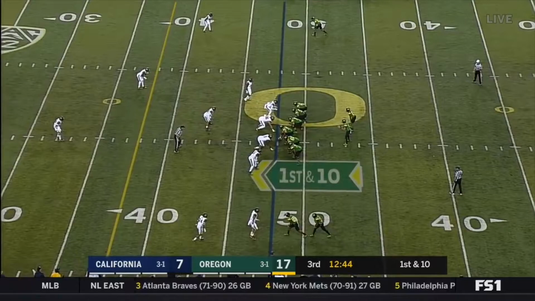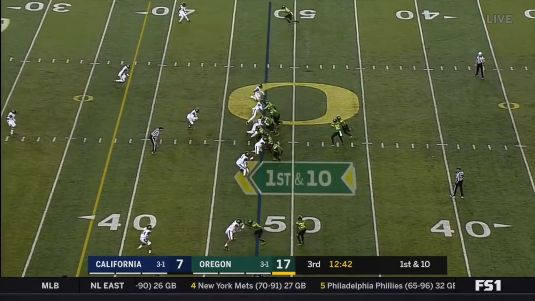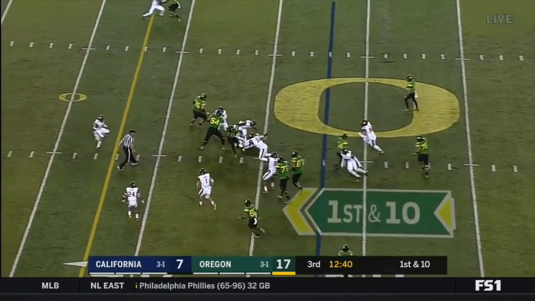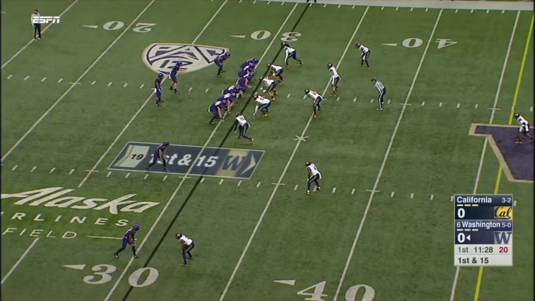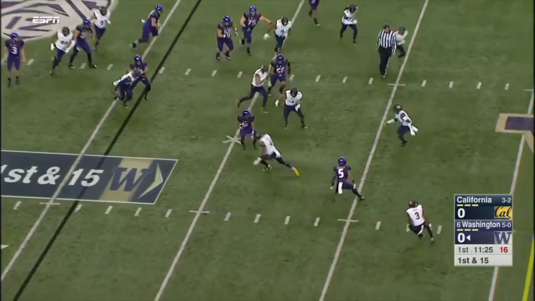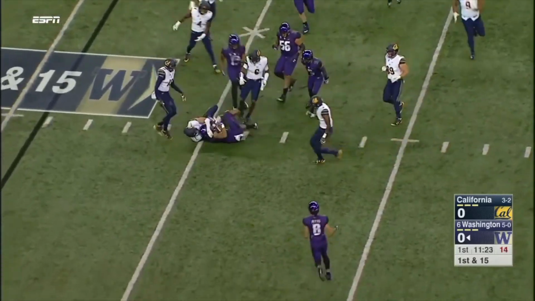And with that in mind, I want to look back at the video from last week and remember how Oregon was able to use the threat of a quarterback run on the zone read to block a backside defender and open up a cutback lane for the running back. Obviously, Washington's got a different kind of offense, and Jake Browning's a different kind of quarterback. And so in this video, we're going to see how Washington was able to use multiple tight end sets and unbalanced formations to open up those same cutback lanes that Oregon created with the threat of a quarterback run.